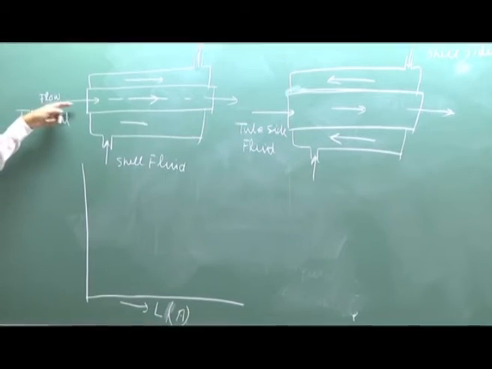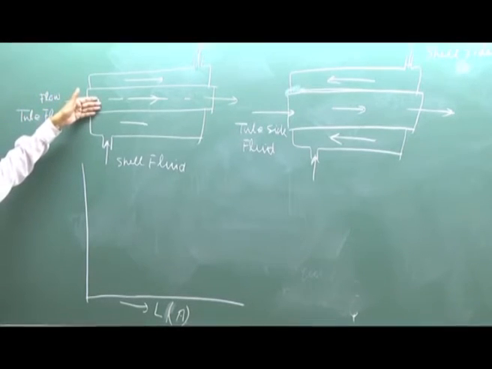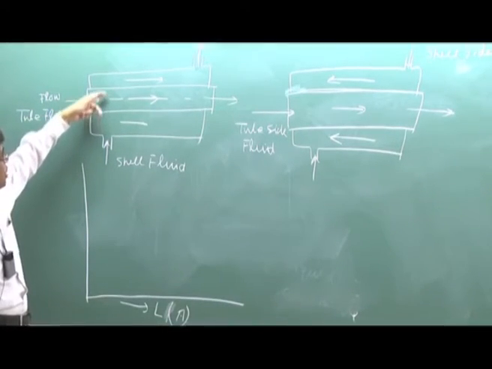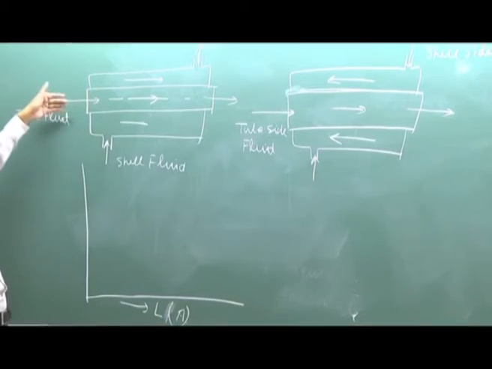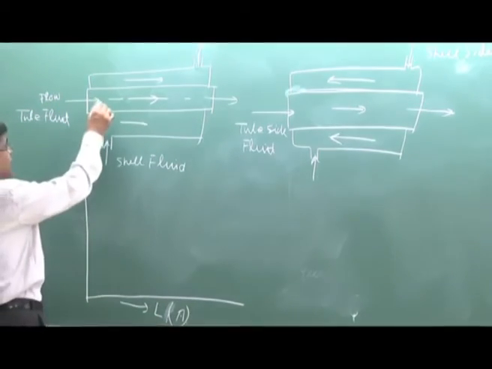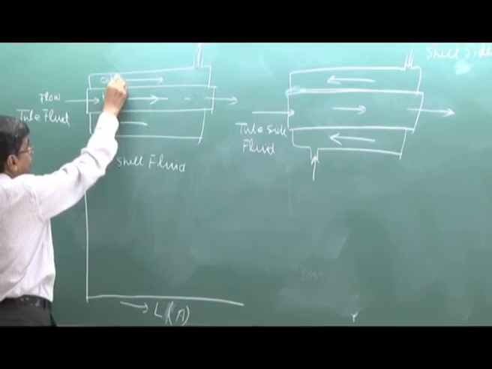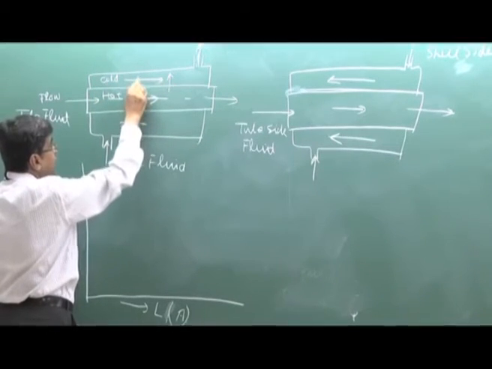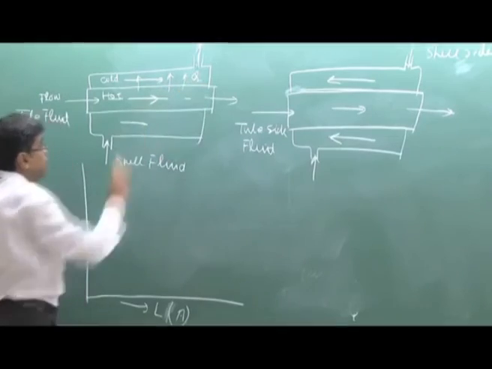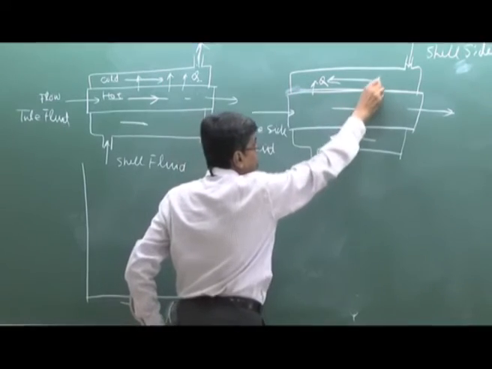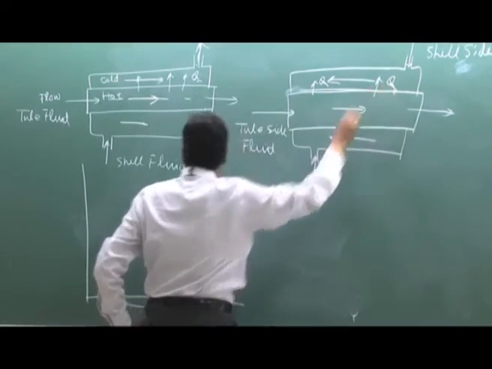Now, this tube side fluid enters with some temperature. Let us consider the tube side fluid is the hot fluid and this fluid is the cold fluid. One assumption we will make, that the fluid temperature is uniform across the cross section. There is no variation. This varies only in this direction because of the heat transfer. If you consider this is hot and this is cold, then the heat is flowing in this direction, Q. Similarly, heat is flowing in this direction from the hot to the cold fluid.